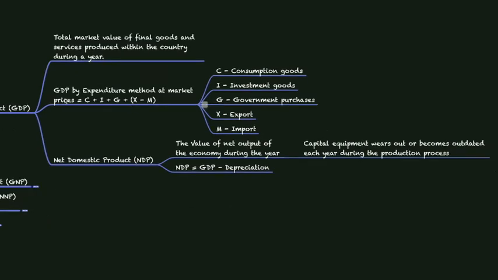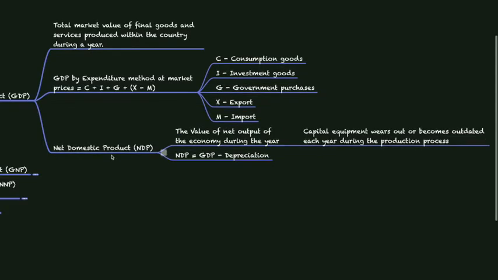And the formula for calculating GDP by the expenditure method at market prices is C plus I plus G plus X minus M. Here, C is consumption goods, I is investment goods, G is government purchases, X is exports and M is imports. Okay.